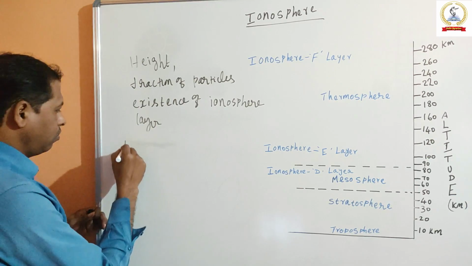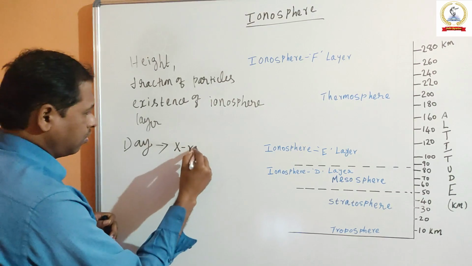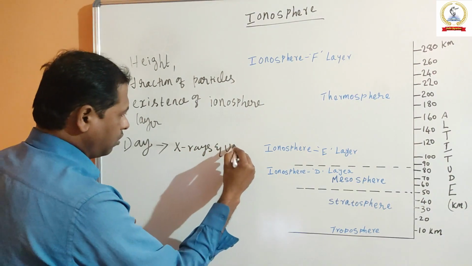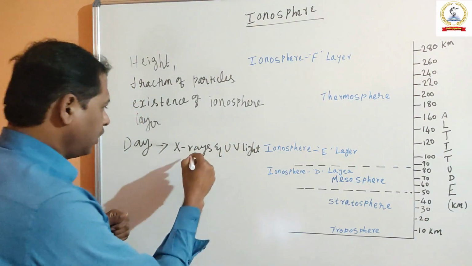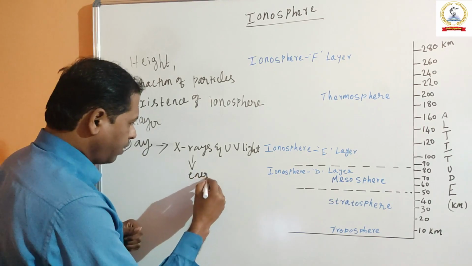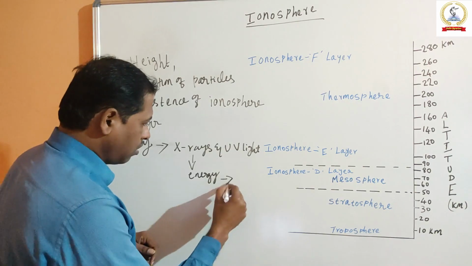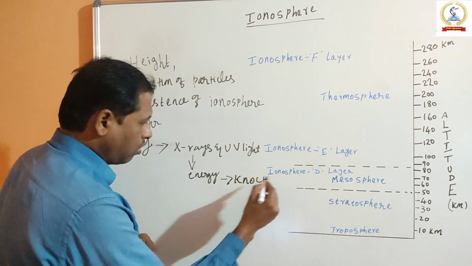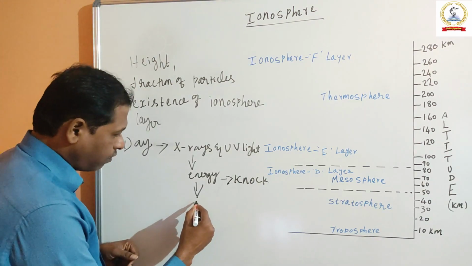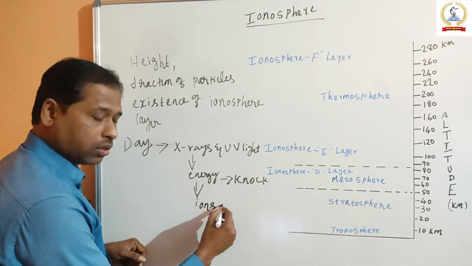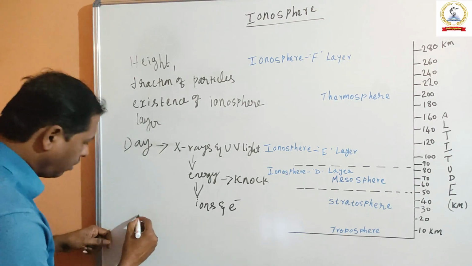So during day hours, X-rays and UV light continuously provide the energy. So this energy knocks the electron from the atom, producing a continuous supply of ions and electrons.